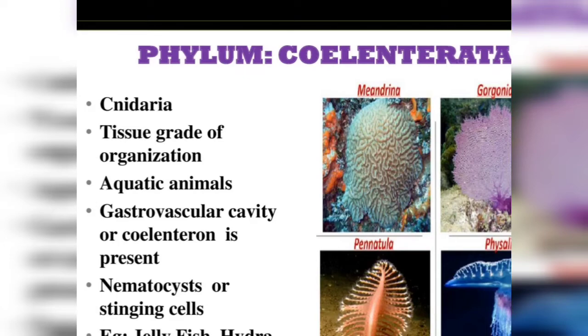A gastrovascular cavity or coelenteron is present. It can be compared to the gut of higher animals. Mouth is present but anus is absent. These animals have a special type of cells called nematocysts or stinging cells, which are mainly used for offense and defense. The familiar examples of the phylum are jellyfish, hydra, obelia and corals.